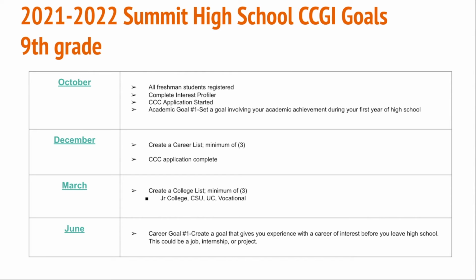So, for example, let's just start with 9th grade. By October, we want to make sure that we have all of our freshman students registered. And most of our students coming in, if they were from BMS or SCIA, should have their accounts registered already, but we will make sure and do a double check. We'll catch any of those new students that have transferred from out of district to make sure that all students are ready to go to where they can utilize this platform.